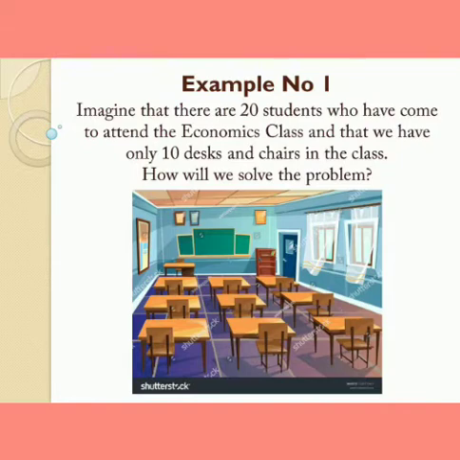If on any day your teacher tells you that our class has 20 students, but we have only 10 desks and chairs, and all over the year it is going to happen like this, we will have to make a system so that our classes can continue.